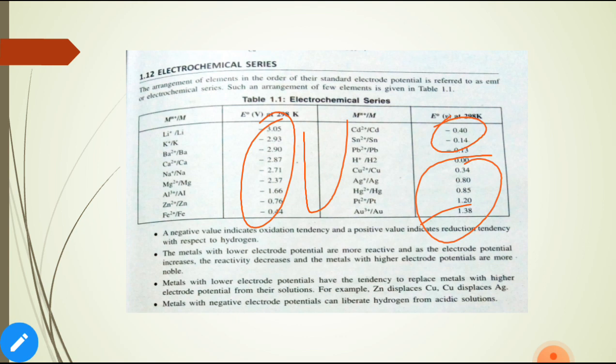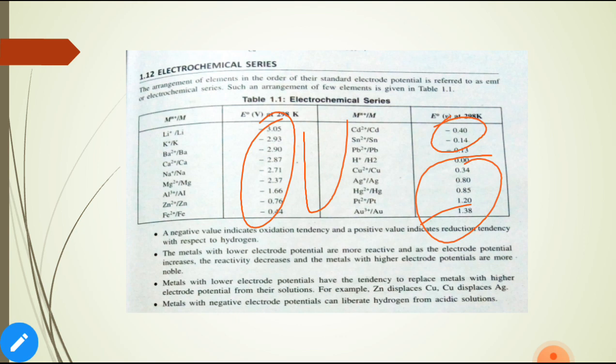A metal with lower electrode potential is more reactive. As the electrode potential increases, reactivity decreases. Metals with higher electrode potential are more noble.